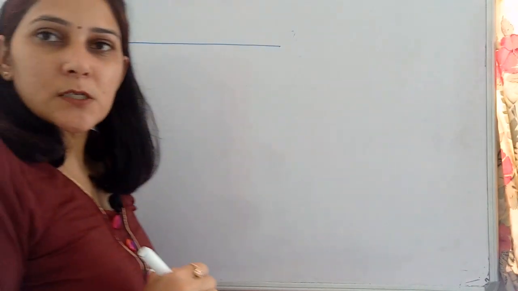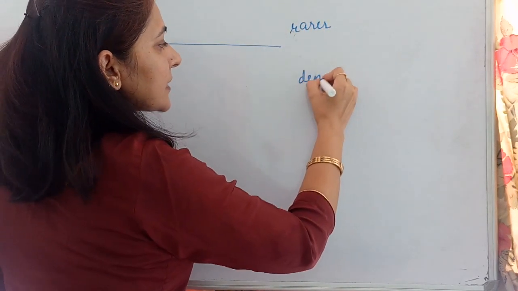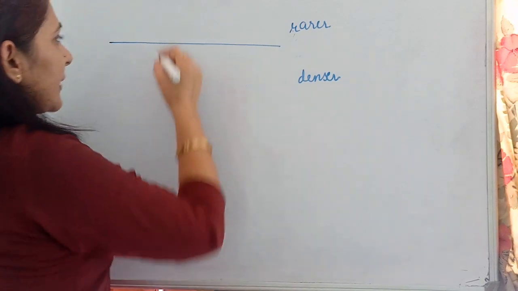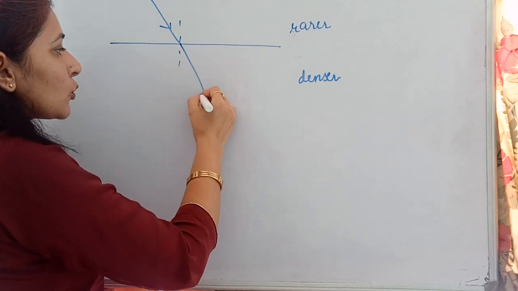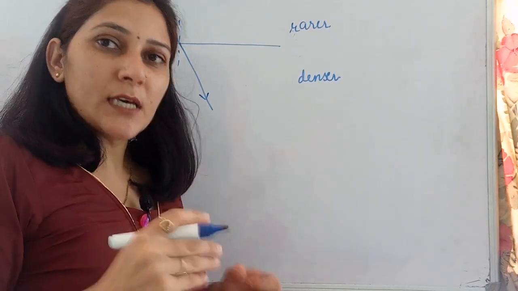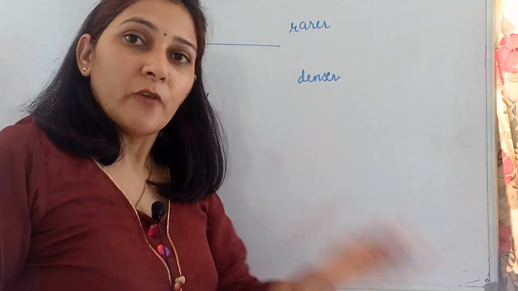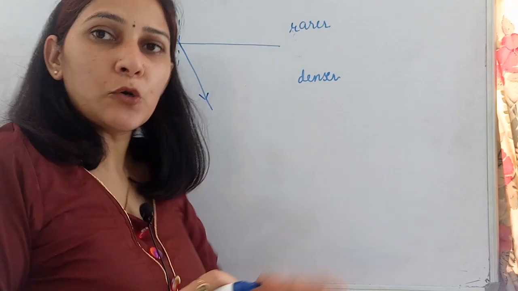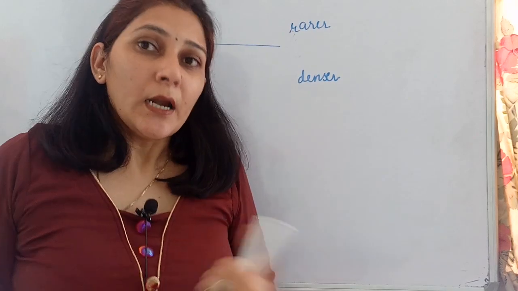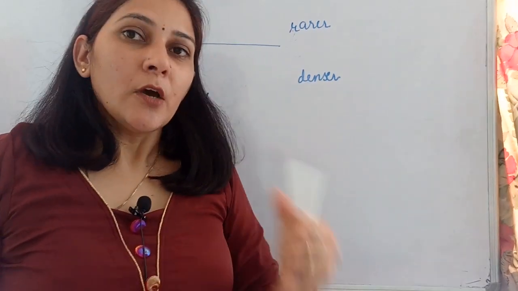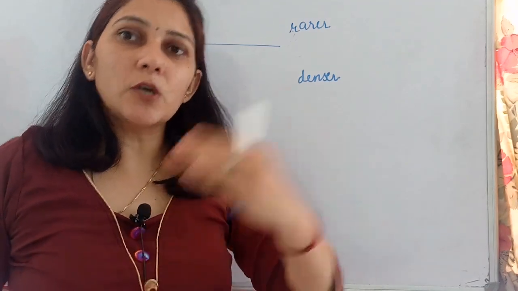Suppose this is the interface, and this one is rarer medium and this is denser medium. Now when the light rays are coming from rarer to denser medium, we are aware that they move towards the normal. But as I told you, in this part we are going to study when the light rays are coming from denser to rarer medium. Whenever we are talking about critical angle, whenever we are talking about TIR, that is total internal reflection, we need to make sure that we are studying refraction when the light rays are coming from denser to rarer medium.